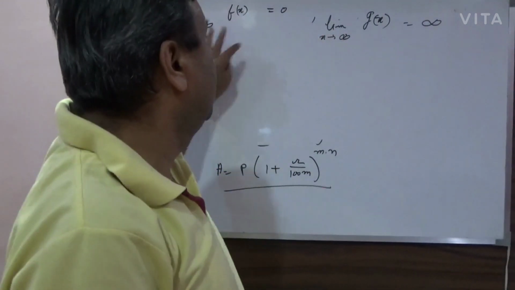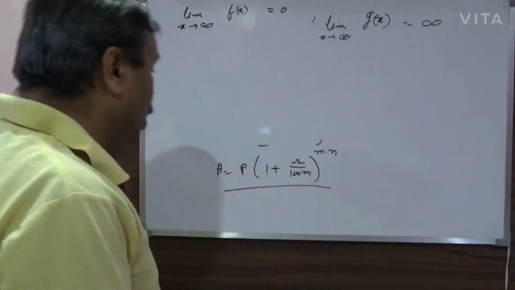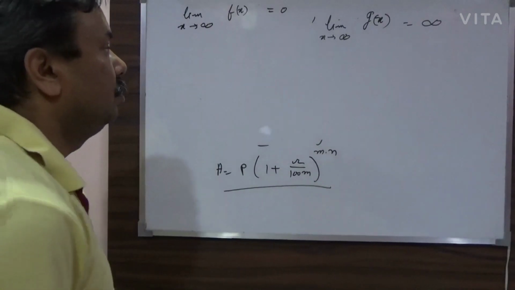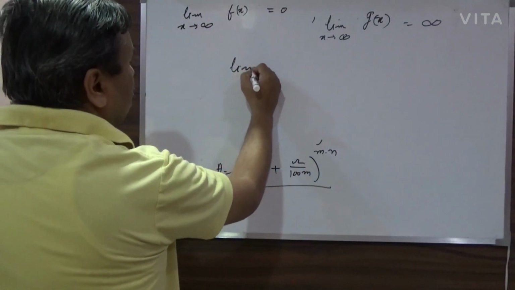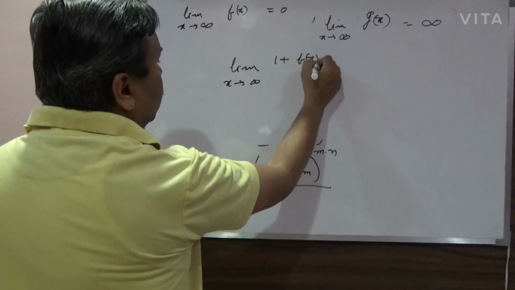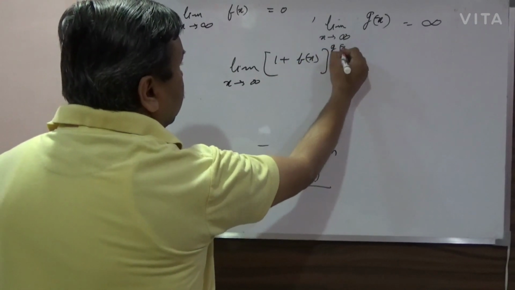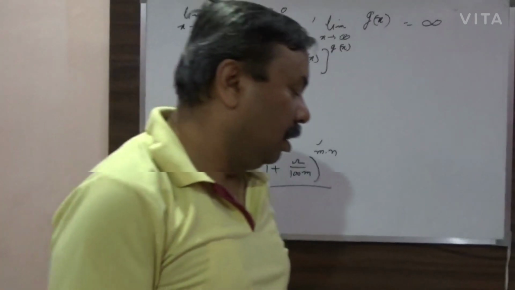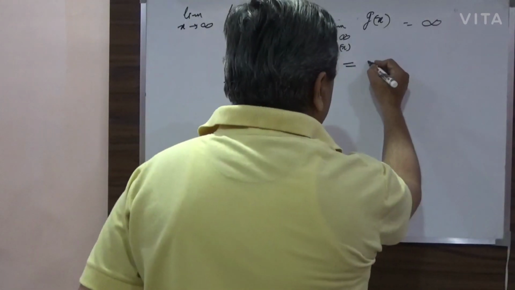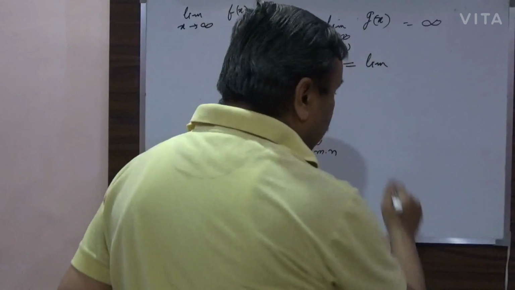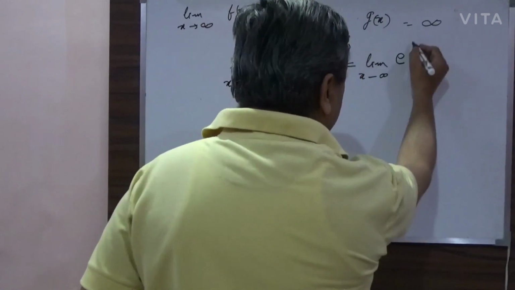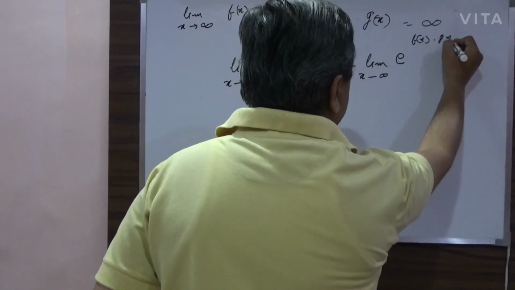If two such functions are given, then the limit as x tends to infinity of (1 plus f(x)) raised to the power g(x) is defined as limit x tending towards infinity of e raised to the power f(x) multiplied by g(x).